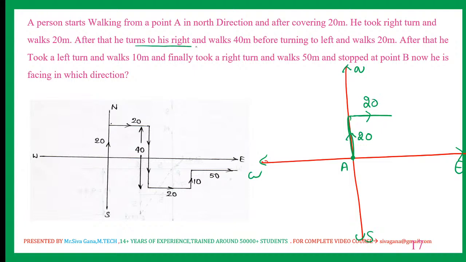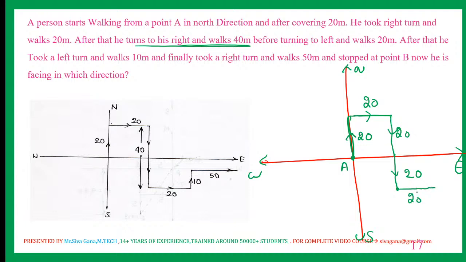After that he turns to the right and walks 40. So east facing right is nothing but bottom. 40 moves. This is 20, this is another 20, which is nothing but 40. Then turning to the left and walks 20. Now south facing left, 20.